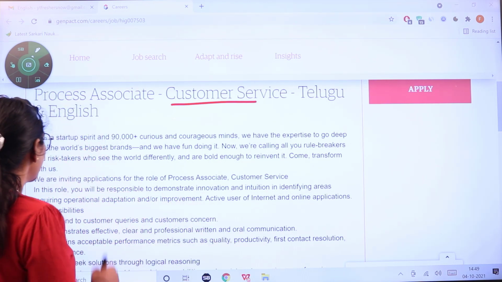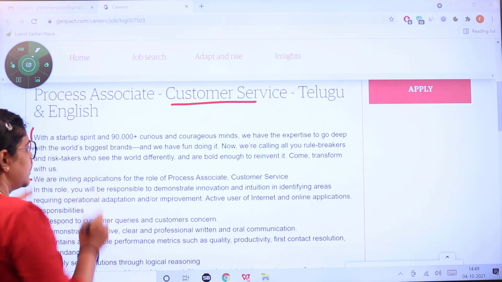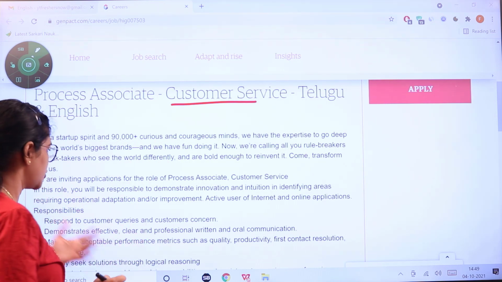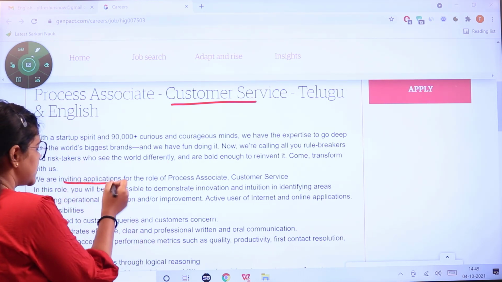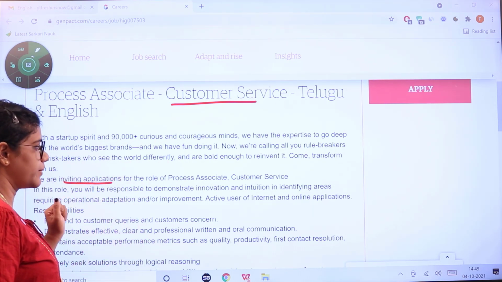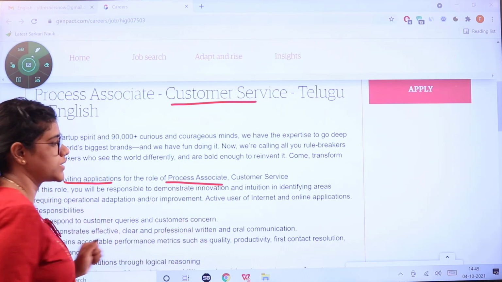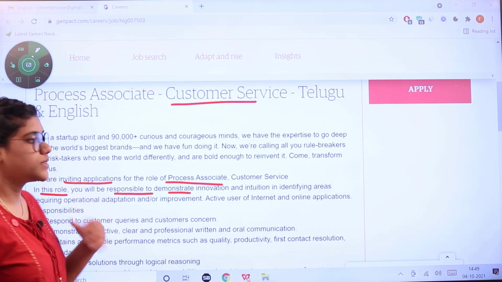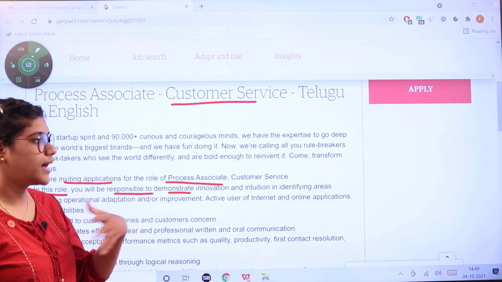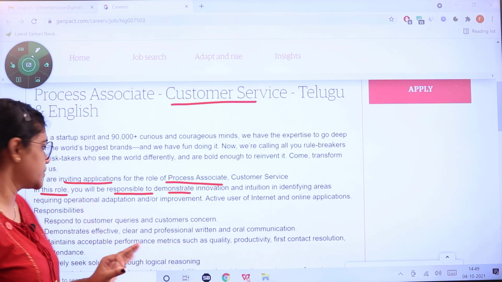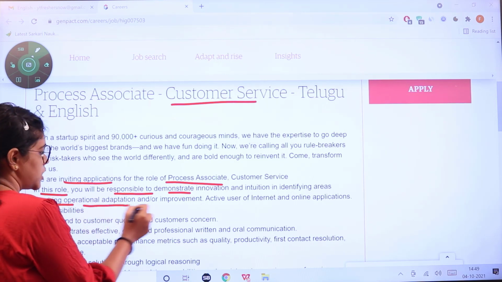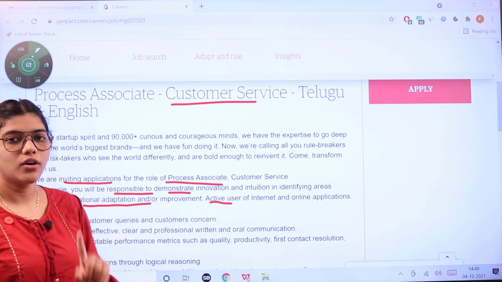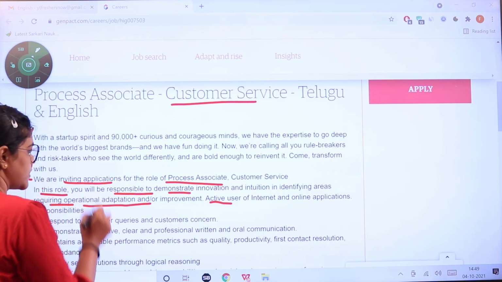So in the first section, they have just given the basic introduction of what the organization is, and they are next telling us about the invitation of application for the role of Process Associate, Customer Service. And in this role, the candidate will be responsible to demonstrate innovation by identifying the areas or the issues requiring operational adaptation and also the improvement. Active users of internet and as well as the online applications as well.